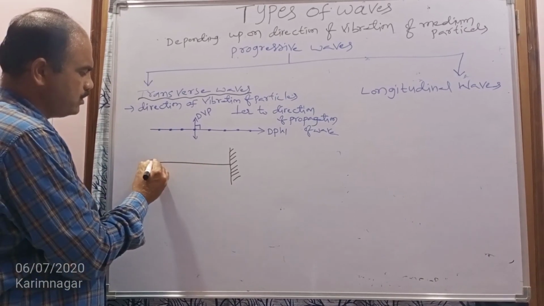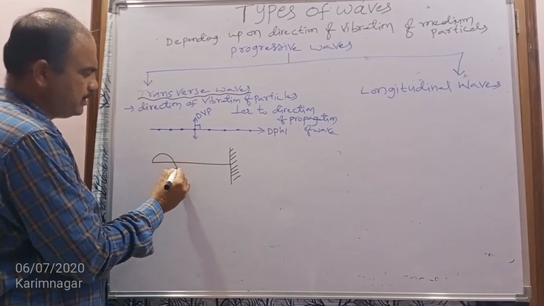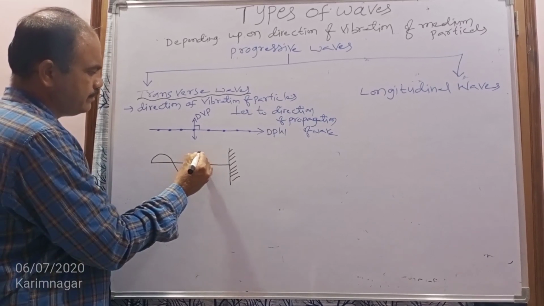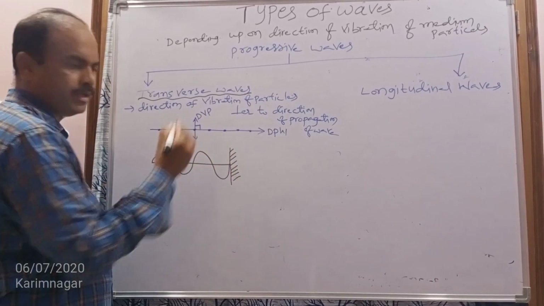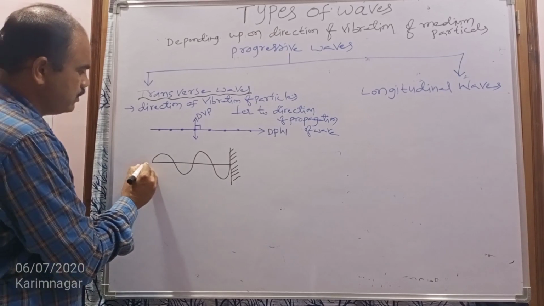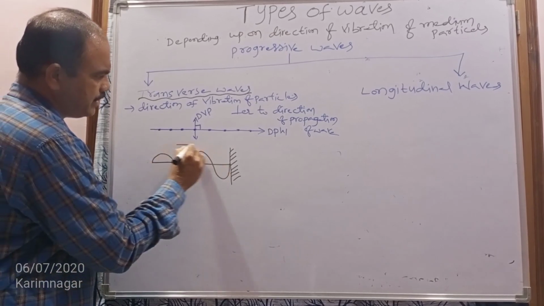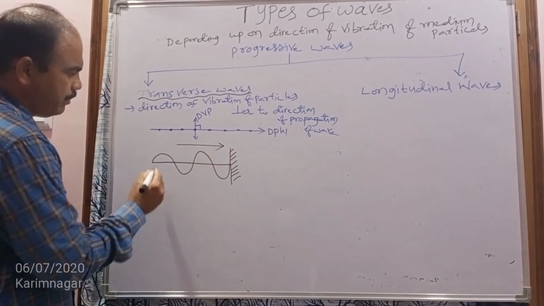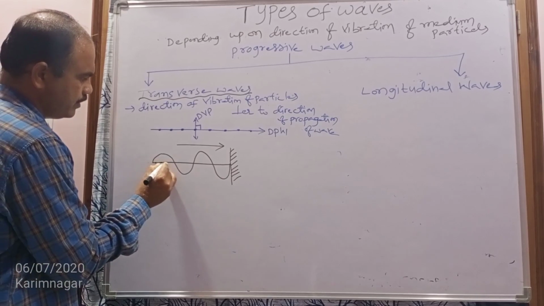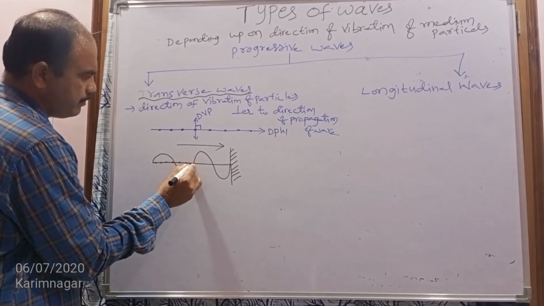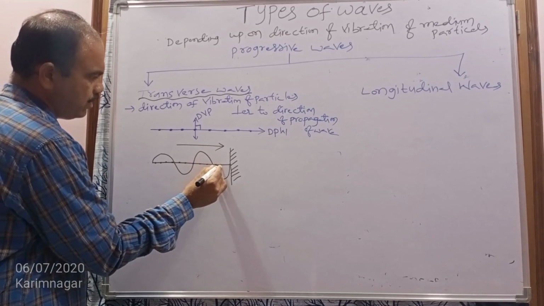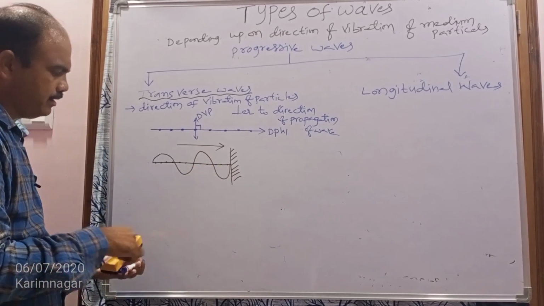Due to that, a wave is produced in this way. The wave is traveling in this direction, but how do the particles of the medium vibrate? They vibrate like this.